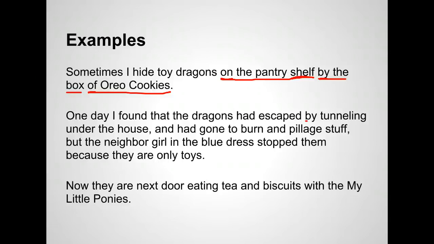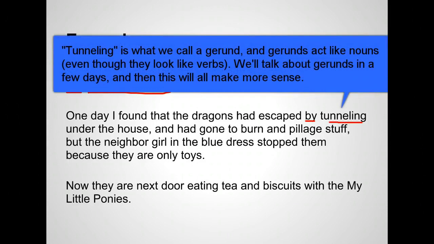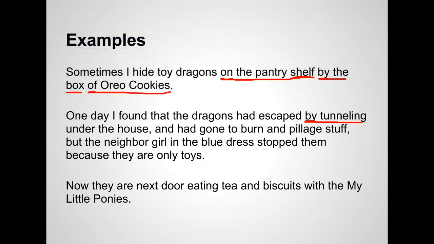I see the word by, and when I look back at my list of words, I see that the word by is a preposition. Now this is a little advanced, but that's okay. In this case, tunneling is actually acting as a noun, even though it looks like a verb, so just go with it for now. I won't put any of those on your test, but just so you know. So we have this prepositional phrase, by tunneling. Under is also a preposition. House is the next noun, so we have under the house.